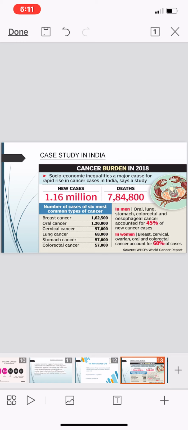Women got breast cancer about 1,62,500 cases. The next ones are oral cancer, cervical cancer, lung cancer, stomach cancer, and colorectal cancer, which is related to our intestine.